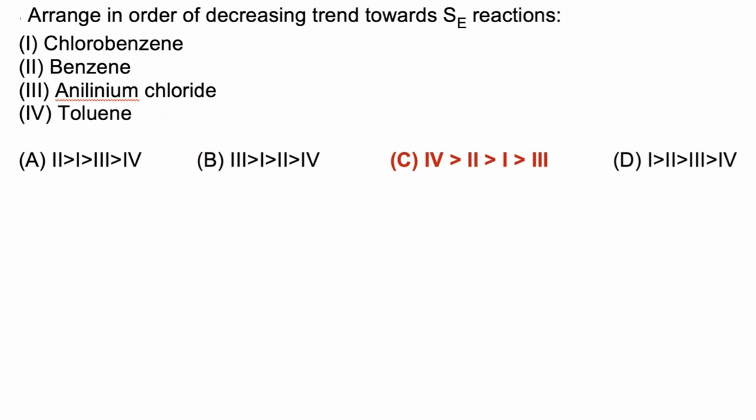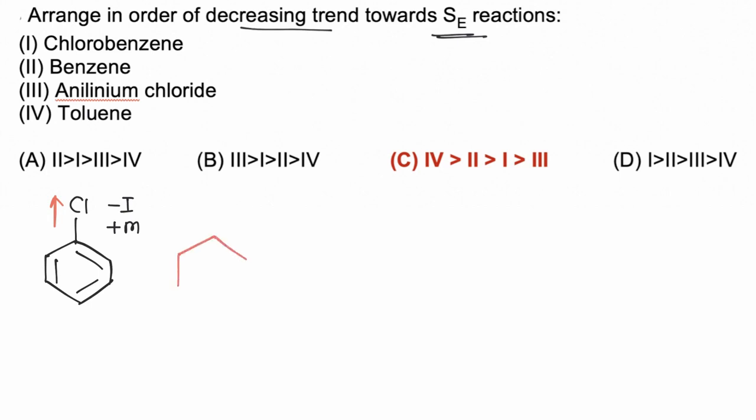In this question we have to find correct decreasing order of electrophilic substitution reaction for the given compound. Now in first molecule, chlorobenzene, benzene is directly attached with Cl. Now this Cl is having minus I effect and plus M effect, but inductive effect of halogen is stronger than mesomeric, hence it is overall electron withdrawing and it will deactivate benzene ring for electrophilic aromatic substitution. Now in second case, benzene is present. Benzene is taken as reference because neither electron donating nor electron withdrawing groups are present.